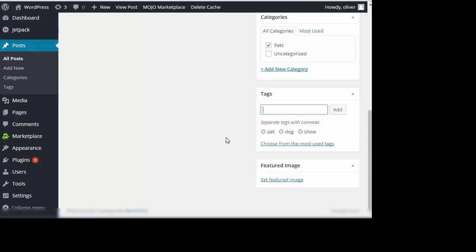As you can see, the only similarity is that both articles, the cat article and the dog article, have the tag or keyword pet. The rest is unrelated. The cat article used epidemic, which is not present here, and the dog article used the tags or keywords dog and show, which are also not present in the cat article. So as you can see, this is the difference. For categories, the posts in the category must be related to one another, but for tags, it doesn't matter.